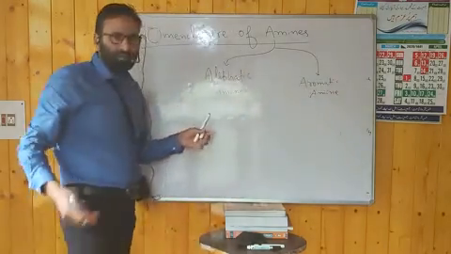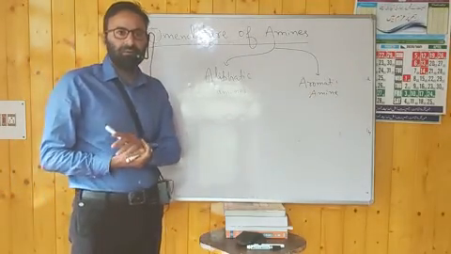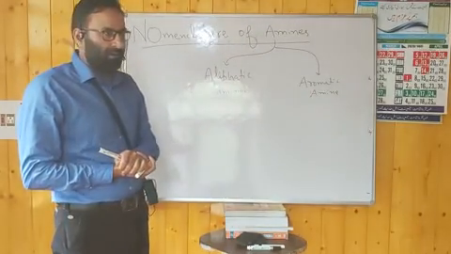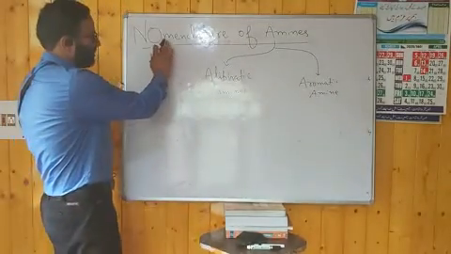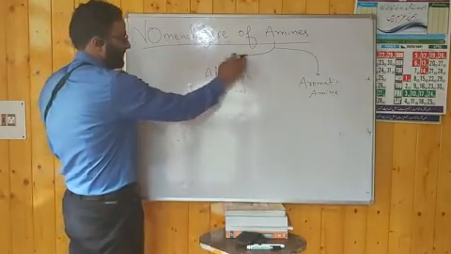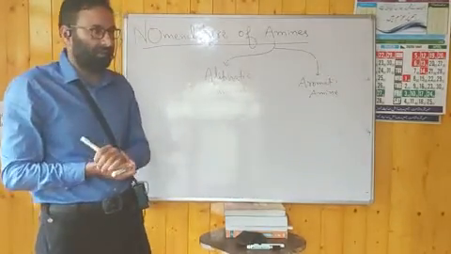Hence, as usual, we will discuss nomenclature of aliphatic amines and nomenclature of aromatic amines. These are two subtopics in this topic.